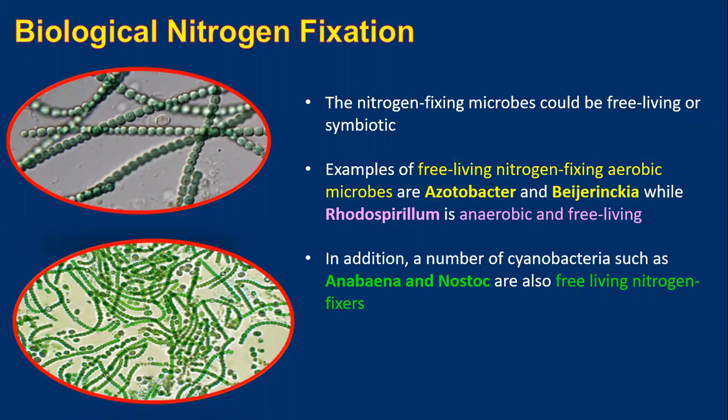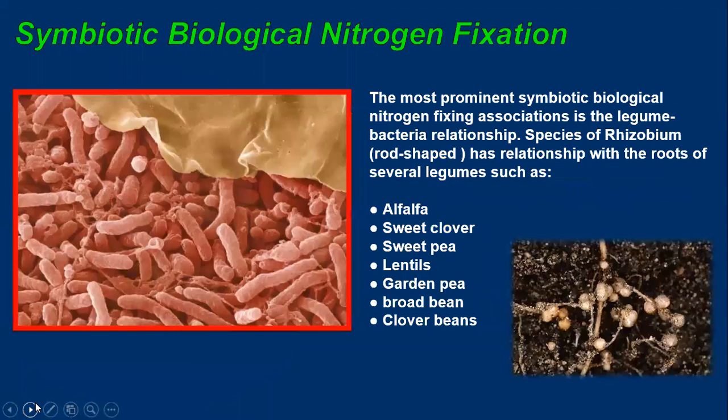Acetobacter, Beijerinckia, Anabaena, Rhodospirillum. The answer is Rhodospirillum. Acetobacter and Beijerinckia are free living aerobic nitrogen fixing bacteria. Rhodospirillum is an anaerobic free living bacterium. Clear? Whereas Anabaena and Nostoc are also free living nitrogen fixing bacteria.